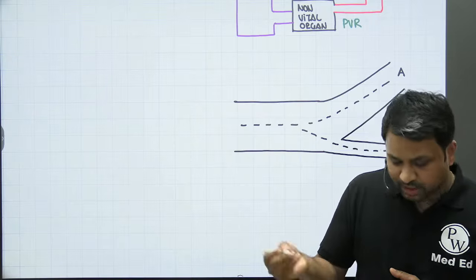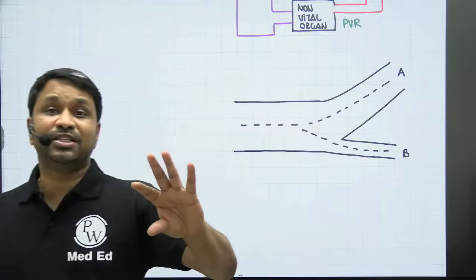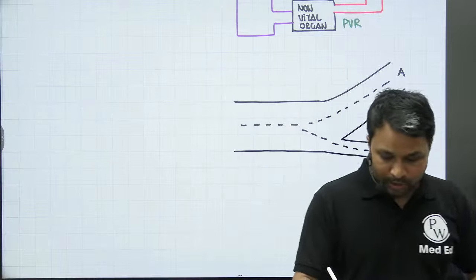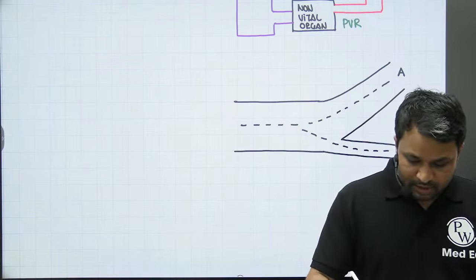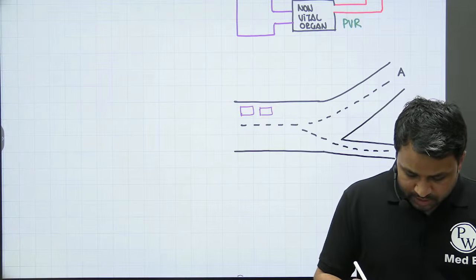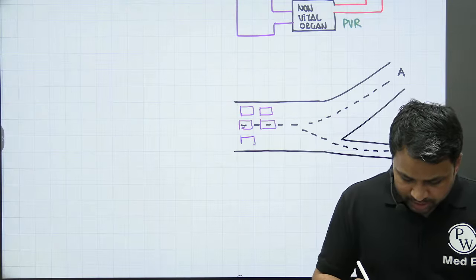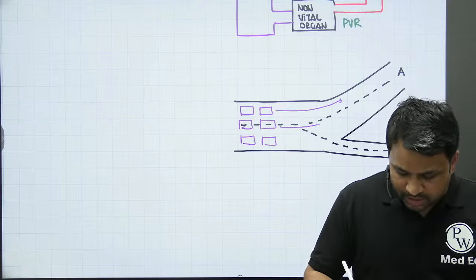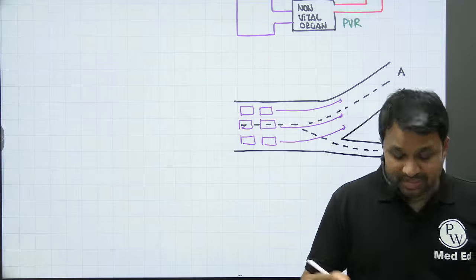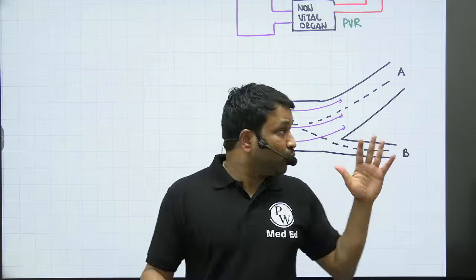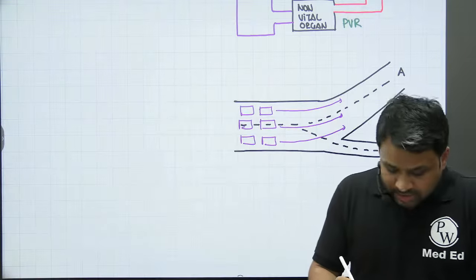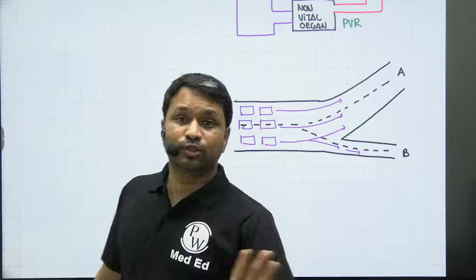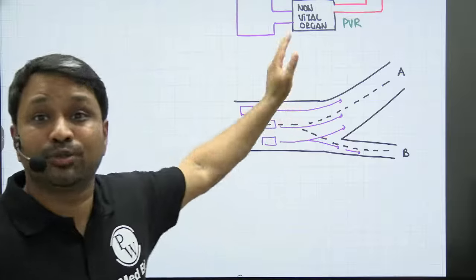Now, I know all you intelligent people, if I say which road will you take, you will say, sir, whichever road takes me to my destination. Imagine both the roads are going to take you to your destination. Which road will you pick? Now, imagine there are multiple cars driving here, a lot of cars on this bigger highway, all driving at high speed. As they approach the bifurcation, you will see the majority of the cars would prefer taking road A because it is wider and it offers less resistance. Once road A is filled up, then a few of the cars will start taking road B. So road B is not the road of choice. Road B is only taken when there is no space in road A.